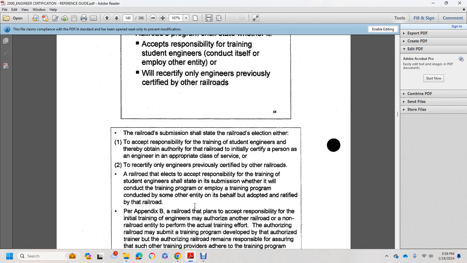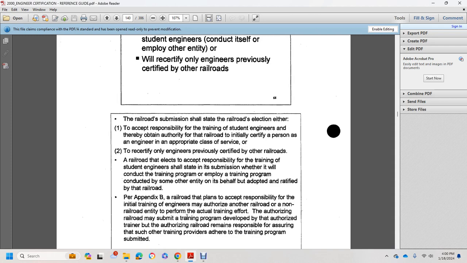A railroad that elects to accept responsibility for training student engineers shall state in its submission whether it will conduct the training program itself or whether the training program will be conducted by some other entity on its behalf, adopted and ratified by the railroad. Per Appendix B, if a railroad plans to accept responsibility for the initial training of inexperienced engineers, it may authorize another railroad or non-railroad entity to perform the actual training efforts. The authorizing railroad may submit the training program developed by the authorized trainer, but it remains responsible for assuring that such training is provided and adheres to the training program submitted.